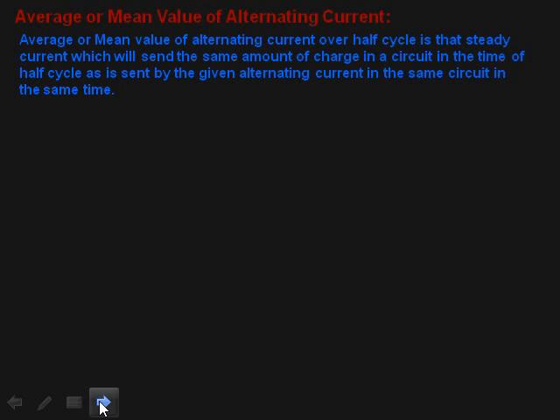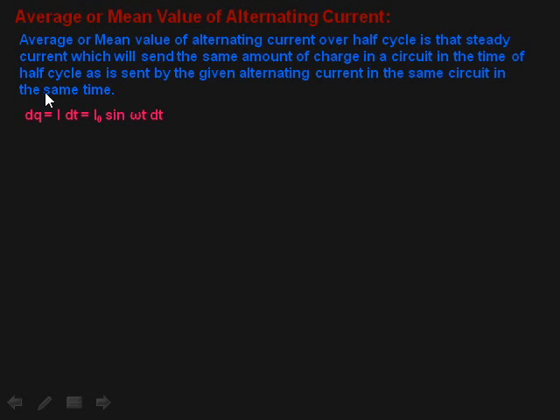See, average or mean value of alternating current. Average or mean value of alternating current over half cycle is that steady current which will send the same amount of charge in a circuit in the time of half cycle as is sent by the given alternating current in the same circuit in the same time. So dq equals I dt equals I naught sin omega t dt. Why? Because I equals I naught sin omega t. Actually I equals dq upon dt, rate of flow of charge is current.